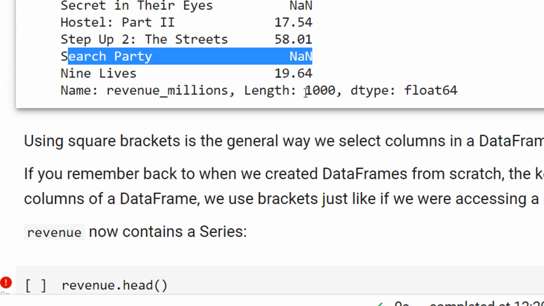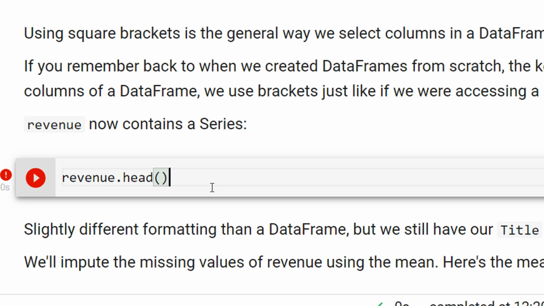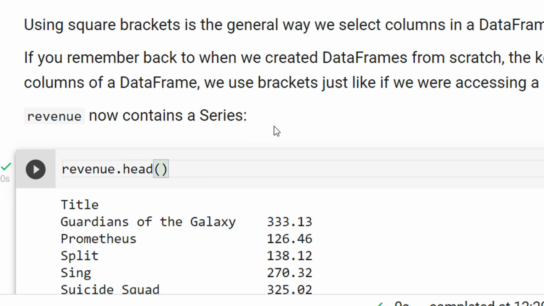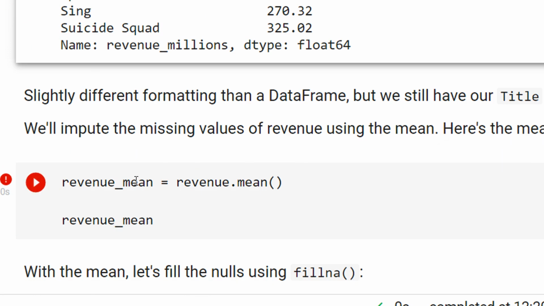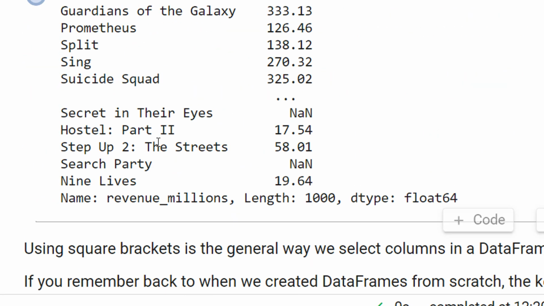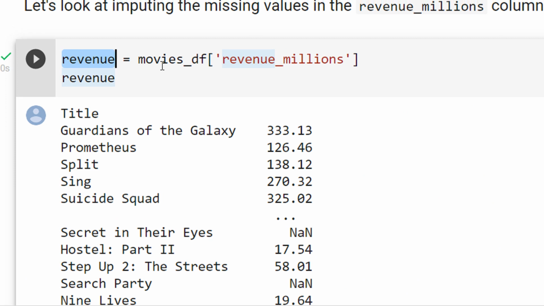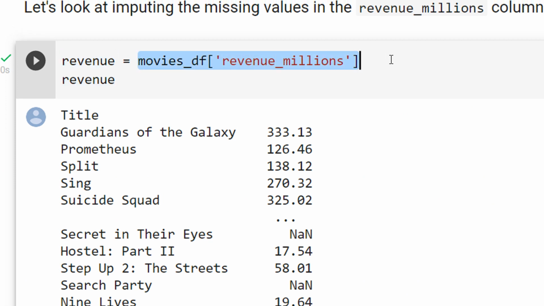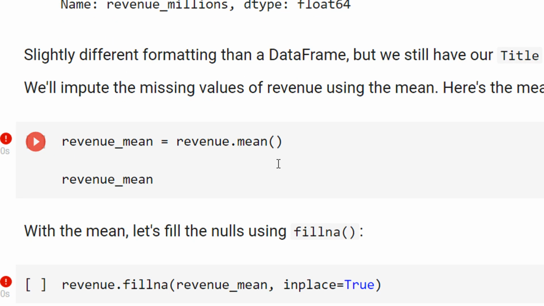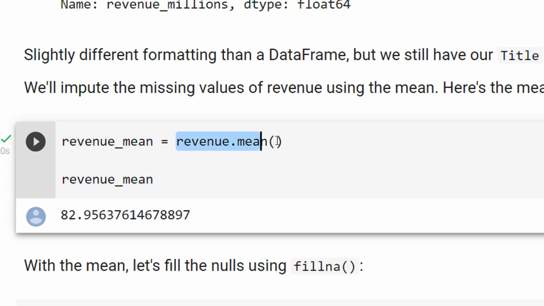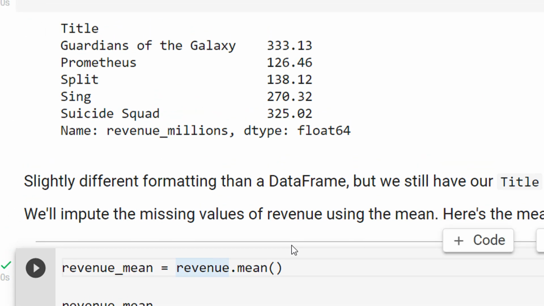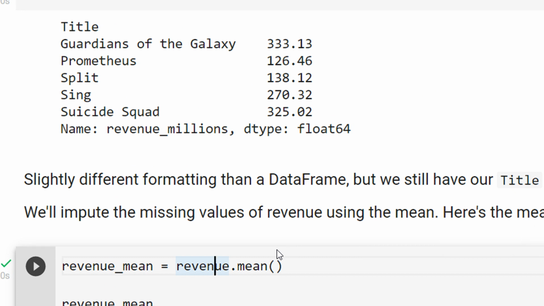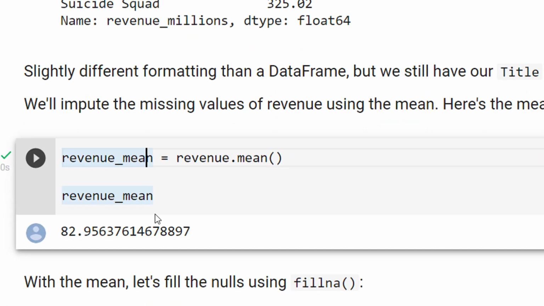Now what I'm saying is, revenue is our data frame containing this particular column. I am computing the mean of the revenue, for this whole column, not 5, but the whole 1000 values. Values which are not present won't be counted in the mean. I'm computing that mean and displaying it. So I'm getting the mean value as 82.95, right? So the mean revenue is 82.95 million.